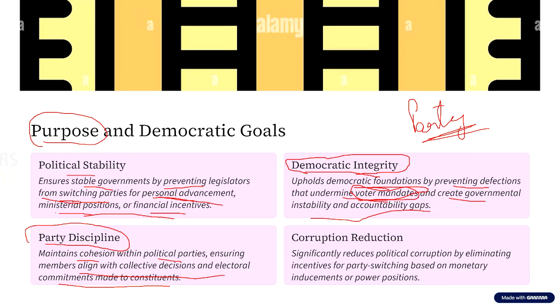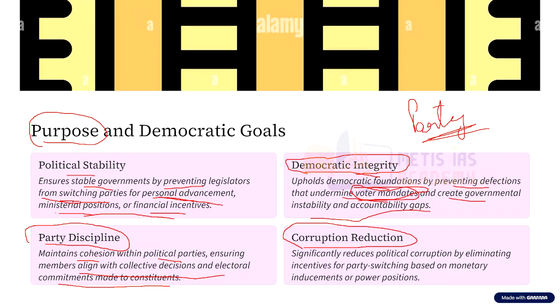Another important purpose of this anti-defection law is the reduction in corruption. Now we have seen horse trading. What is this horse trading? This is a term used for those people who switch from one party to another party. We generally see this horse trading soon after the election when the government has to be formed. Now, why does this horse trading happen? This horse trading happens mainly in the name of money.